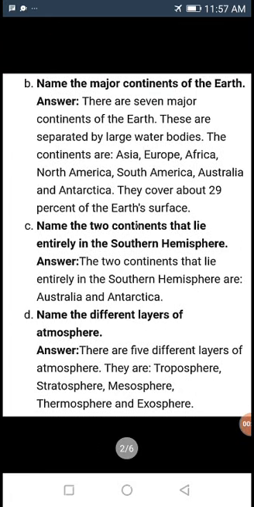Then second question: name the major continents of the earth. We have seen there are 7 major continents on the earth. They are separated by the large water bodies. These continents are Asia, Europe, Africa, North America, South America, Australia and the last one, Antarctica. They cover about 29% of the earth's surface.